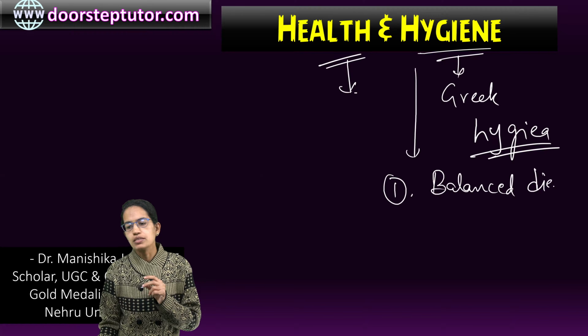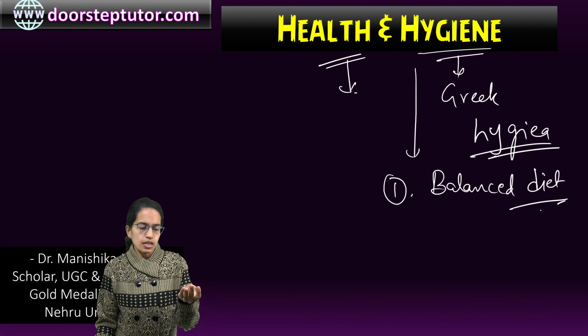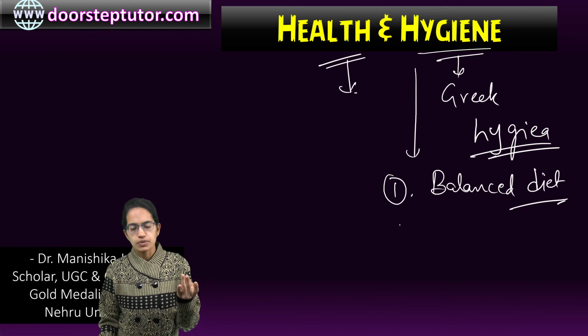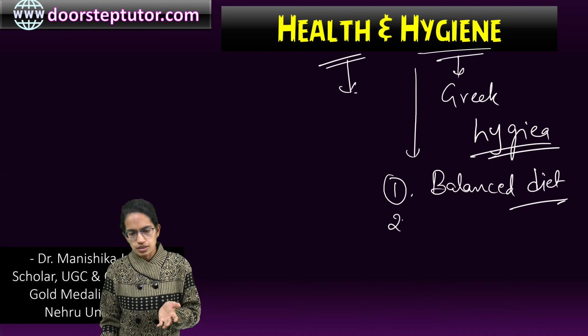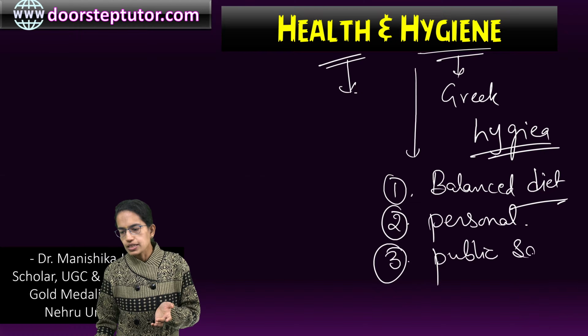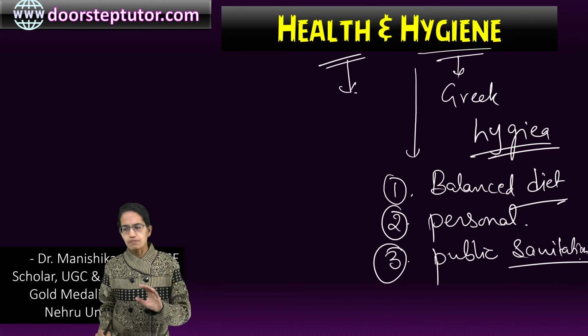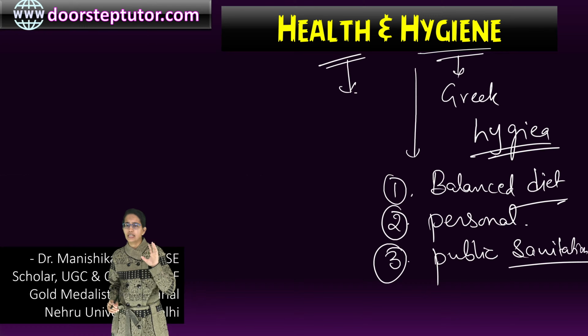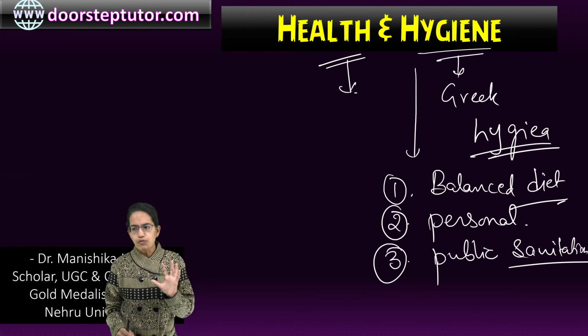Balanced diet means a diet which incorporates carbohydrates, proteins, fats, vitamins and minerals in a well-defined way. The next is personal hygiene, and the third important thing is public sanitation and public facilities, the public hygiene we can say. So those three are the key elements of hygiene.